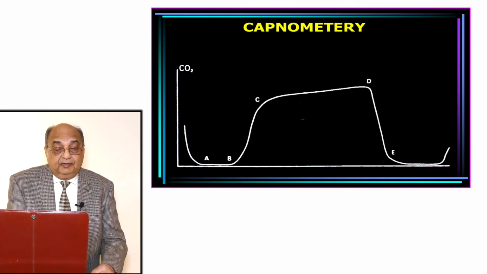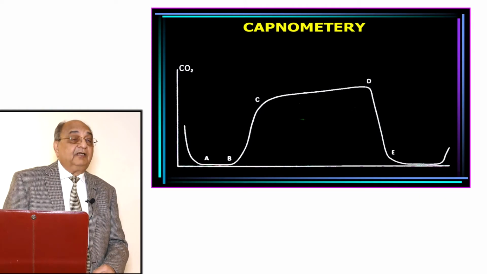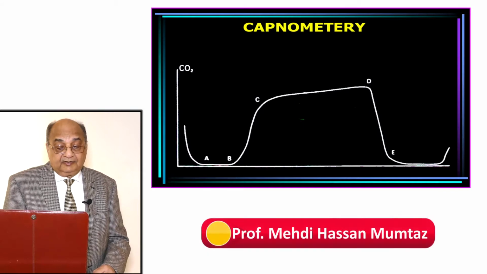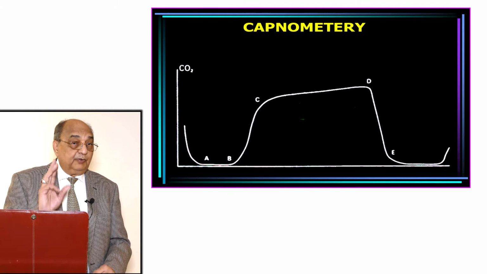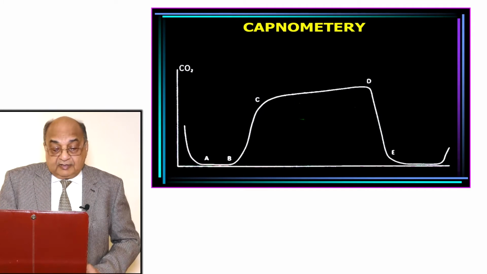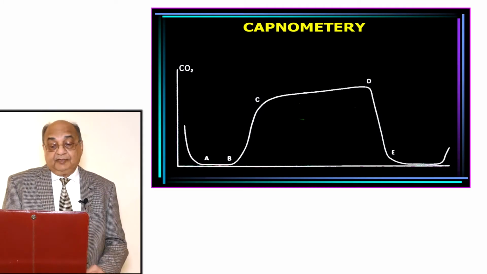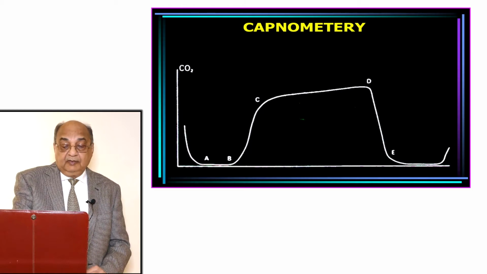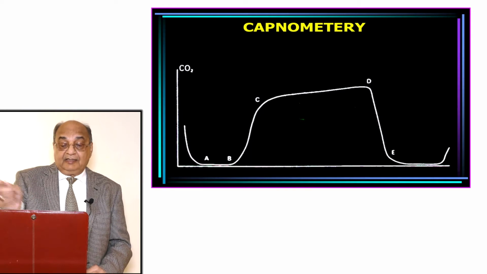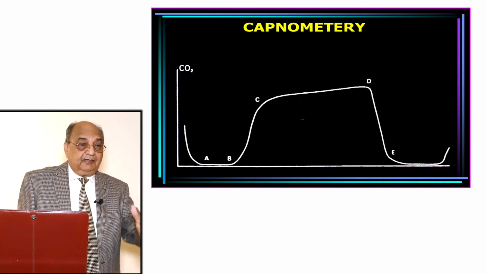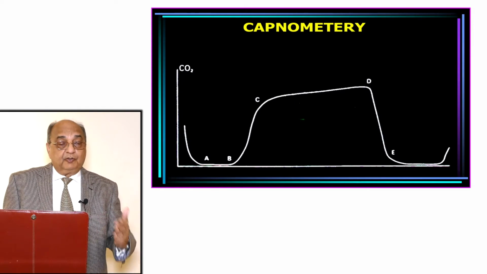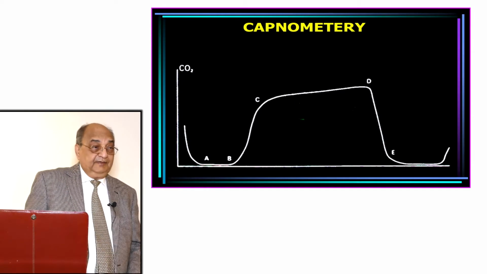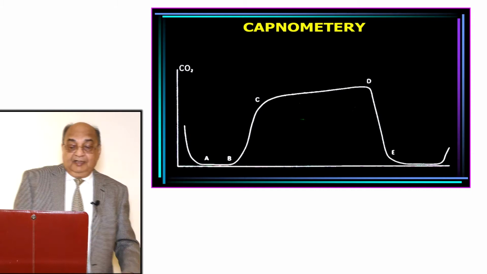Now, the configuration of the graph is also very important. There are three phases: A to B, B to C, C to D, and those are important to analyze. There is also an angle from D to B. If you draw a direct line from B to D, and on D you draw a perpendicular line, it should be around 100 to 110 degrees.